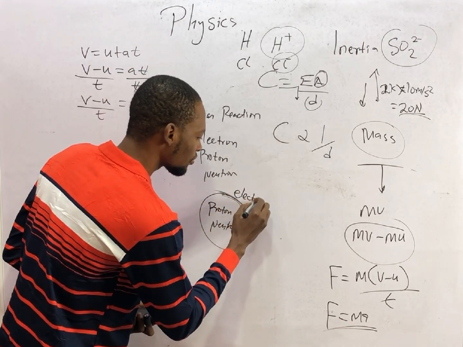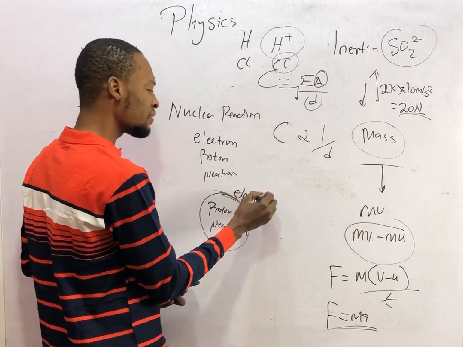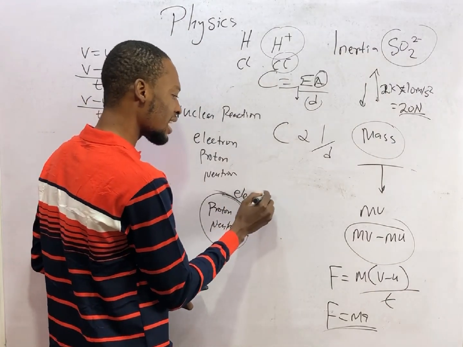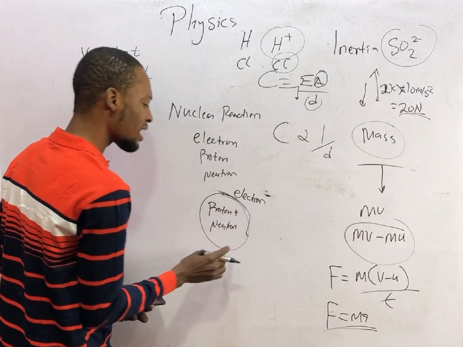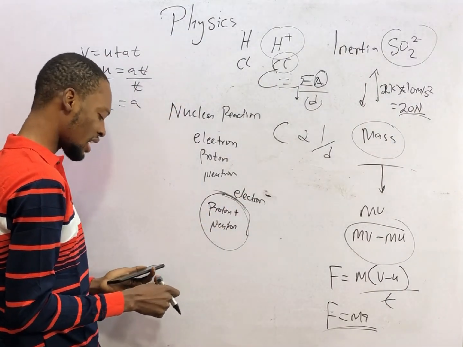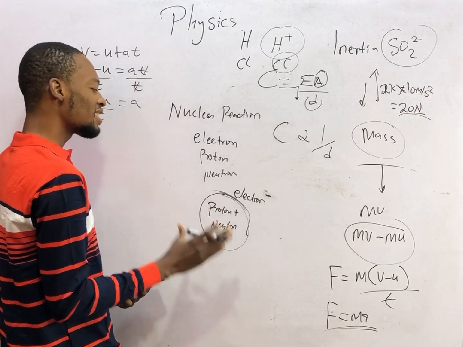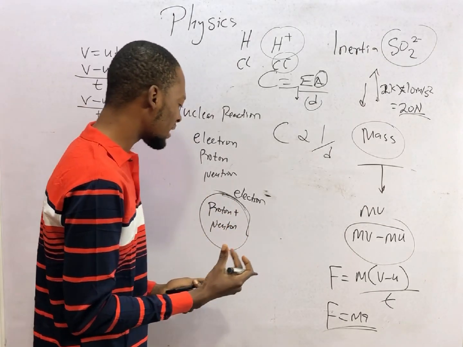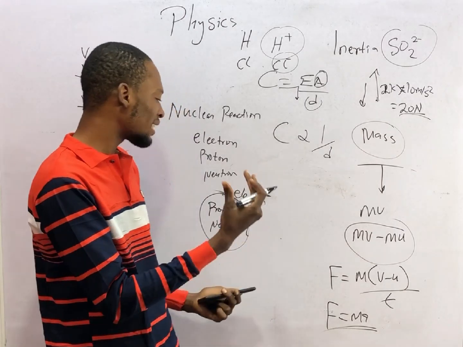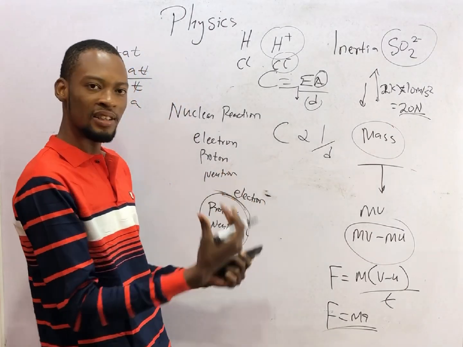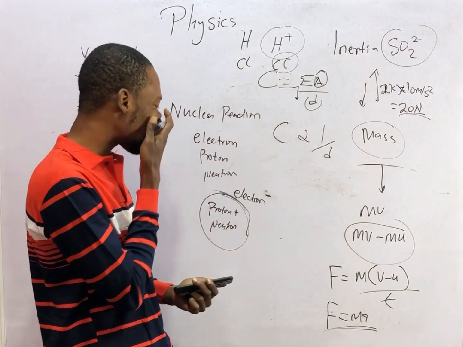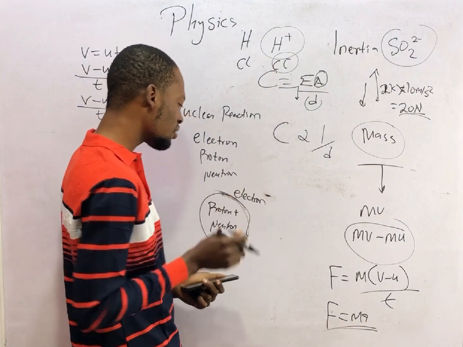Electron is positively charged. No, electron is negatively charged. Proton is positively charged, and neutron has no charge. Atom gets stable because the charge of the proton and electron cancel out, making atom to be electrically neutral.